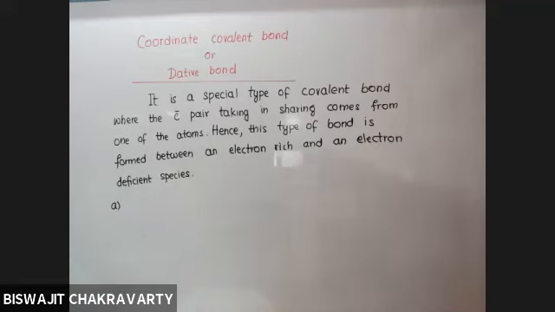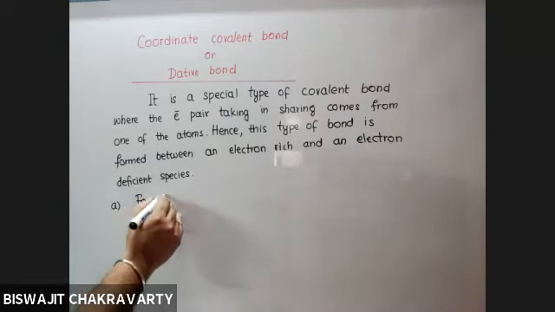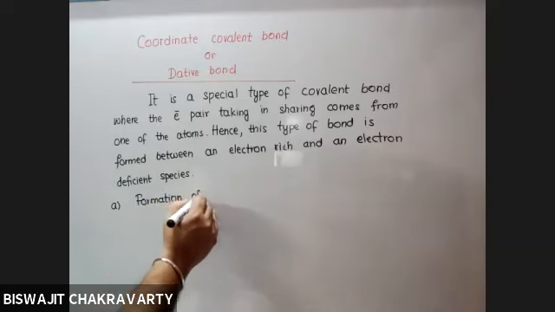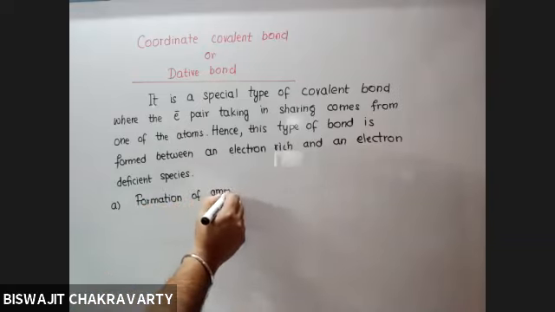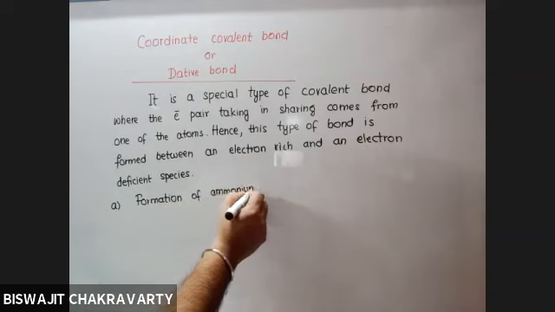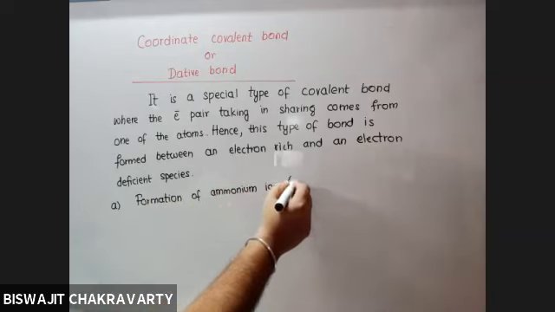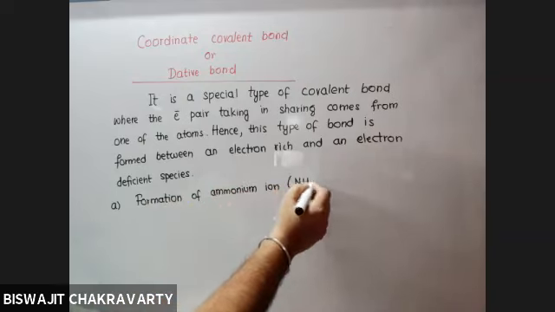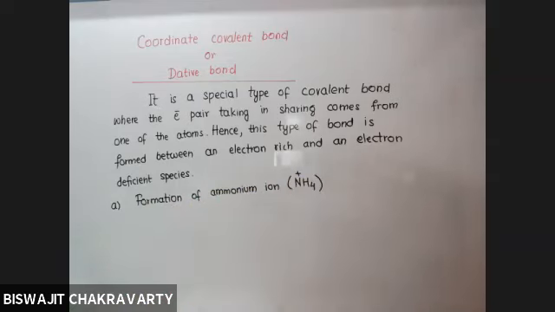There is a very common ion called ammonium ion, whose formula is NH4 plus. So who are the constituents responsible in the formation of ammonium ion?